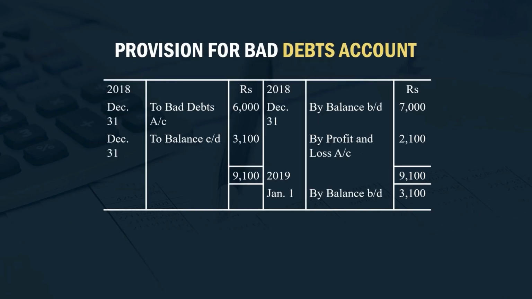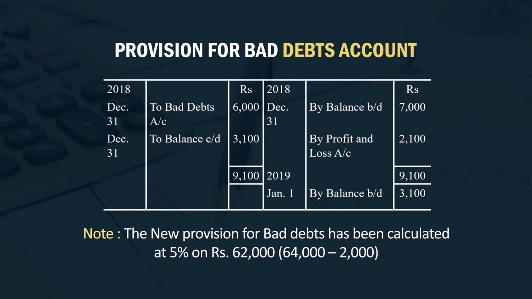So, it is very clear, friends. First of all, we will deal with it in the debit side of profit and loss account. Here we have a very simple equation: bad debts 4,000 plus further bad debts 2,000 plus new provision.